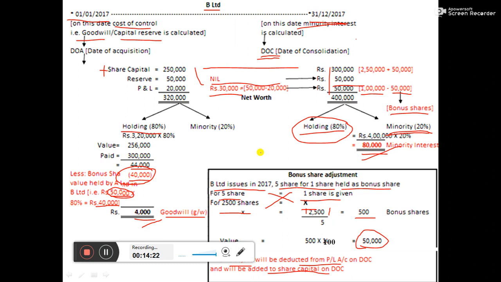So with this, your concept has to be very clear of calculating goodwill, minority interest, and change, that is post acquisition profit. And the issue of bonus shares, that is the bonus share adjustment, will have the effect that it will be added to share capital, and it will be deducted from profit and loss account. Whatever is the percentage of bonus shares acquired by holding, that will be deducted from the calculated goodwill, and we will get the amount of goodwill. Now next we will see the working notes, that is notes to account.